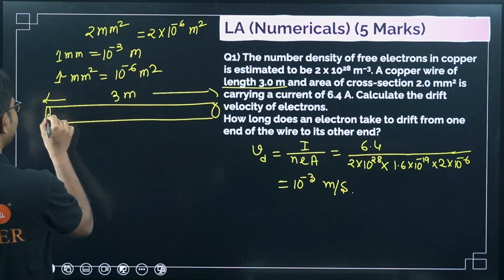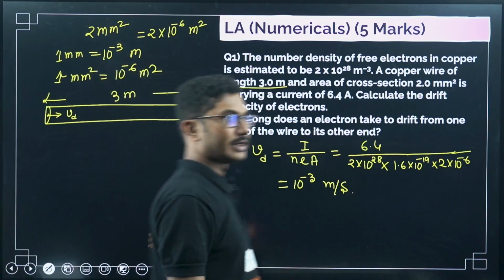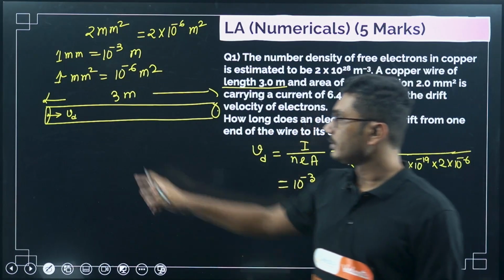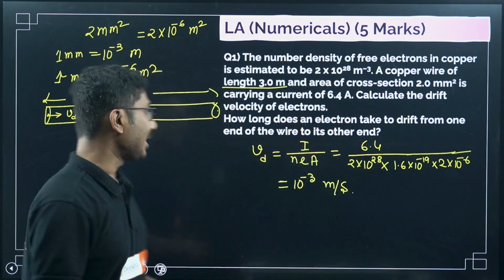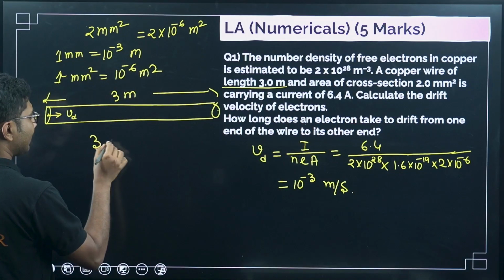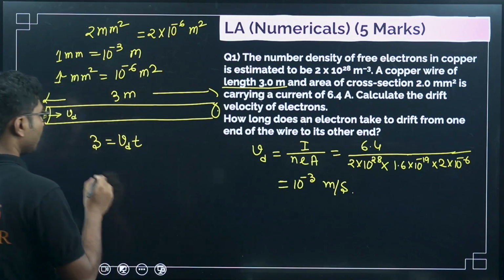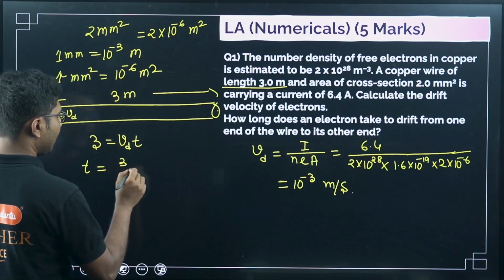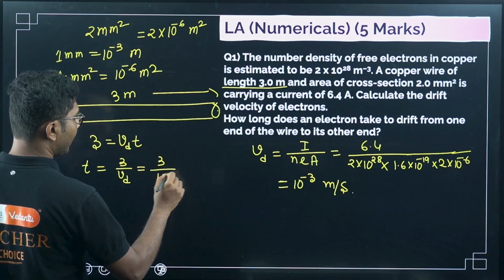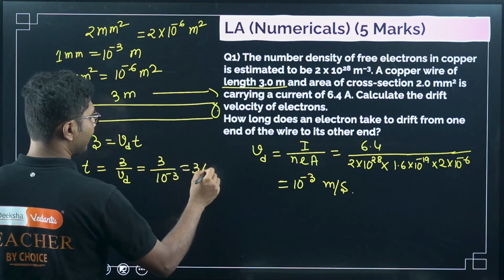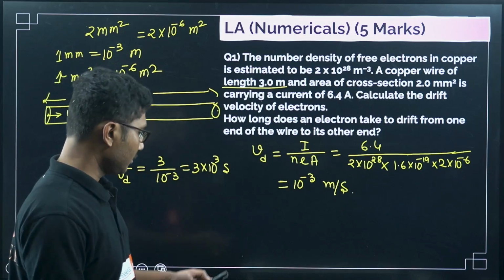Electron started with drift velocity Vd, and how long will it take to reach the other end? Distance is 3 meters, speed is Vd, how much time will it take? Very easy, S equals Vd times T, so T equals 3 by Vd, or 3 divided by 10 to the power of minus 3, that is 3 times 10 to the power of 3 seconds, that is 3000 seconds. This is the answer.